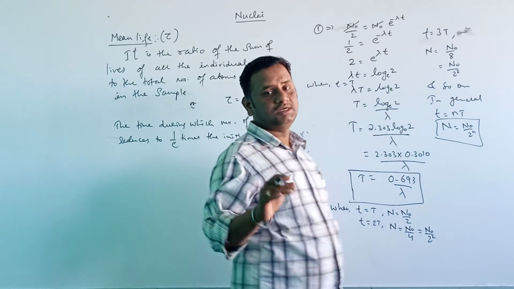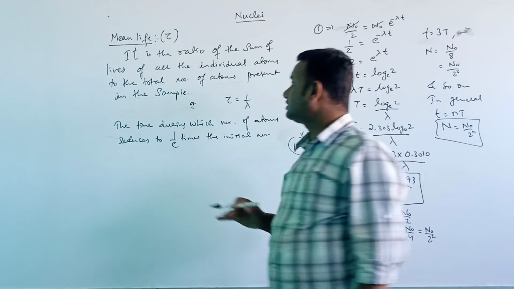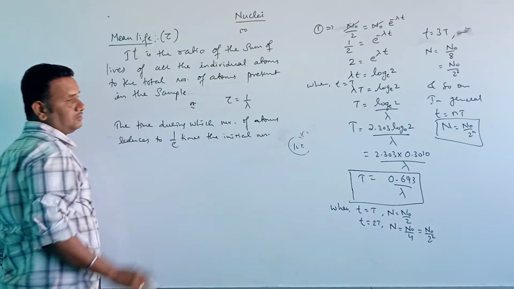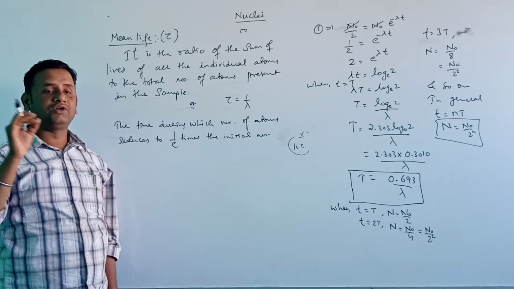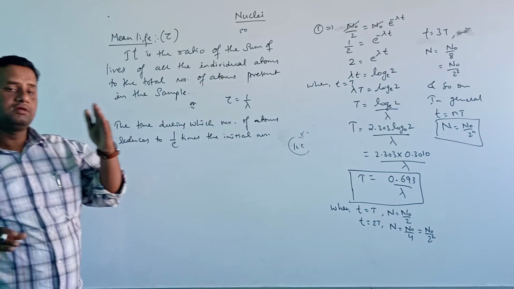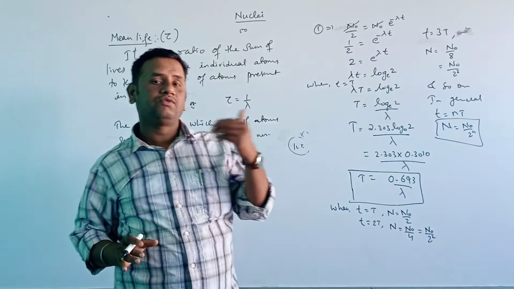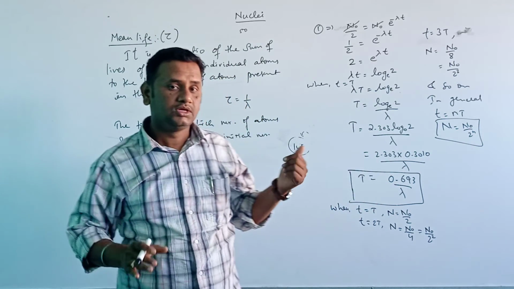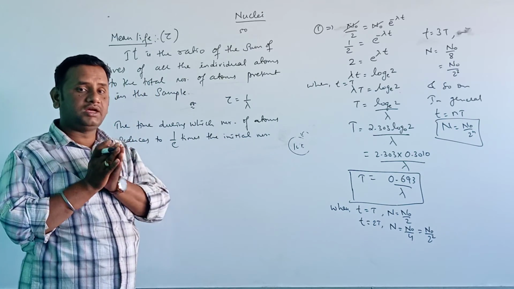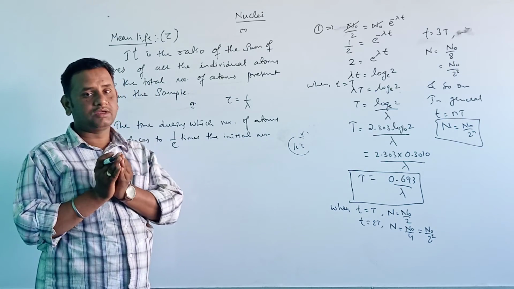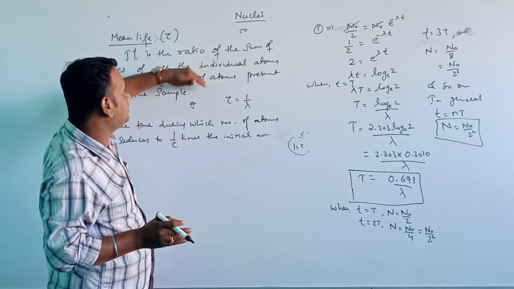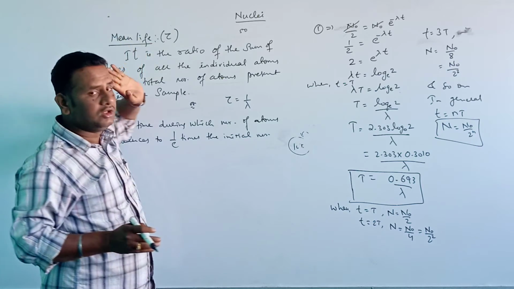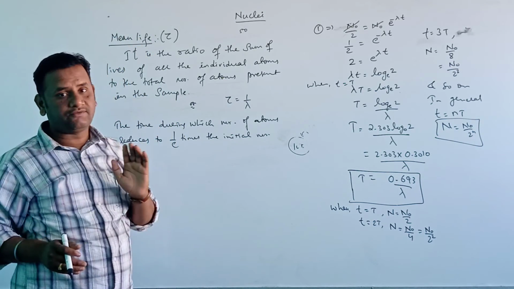Say, for example, there are 50 atoms present. Each atom has a different lifespan. One has 1 second, another has 1 hour, another has 3 hours. If we add all the lives of each individual atom and divide by the total number of atoms, then it gives the mean life, or it is also called average life.